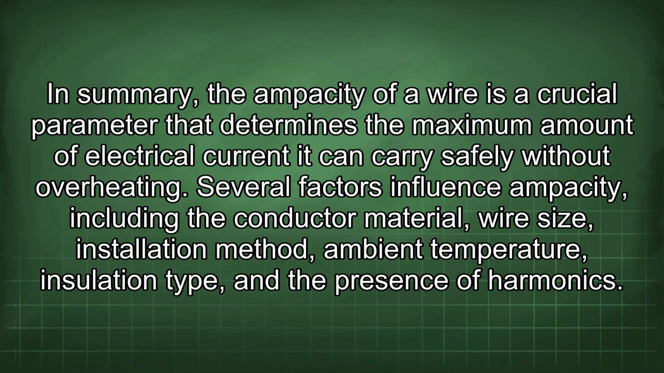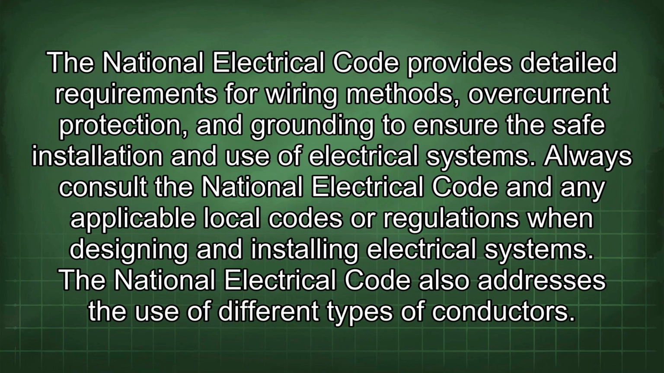In summary, the ampacity of a wire is a crucial parameter that determines the maximum amount of electrical current it can carry safely without overheating. Several factors influence ampacity, including the conductor material, wire size, installation method, ambient temperature, insulation type, and the presence of harmonics. The National Electrical Code provides detailed requirements for wiring methods, overcurrent protection, and grounding to ensure the safe installation and use of electrical systems. Always consult the National Electrical Code and any applicable local codes or regulations when designing and installing electrical systems.